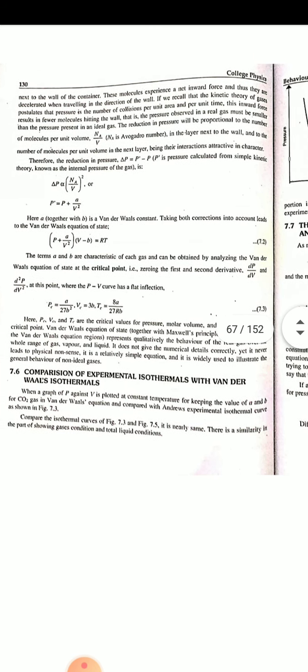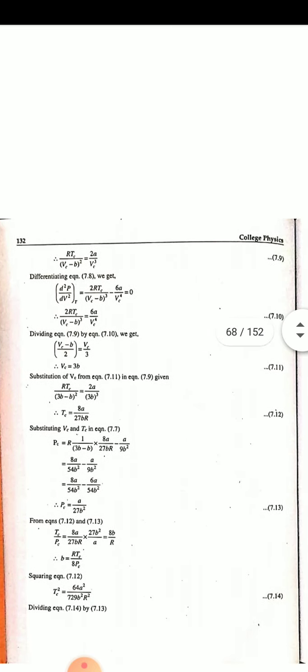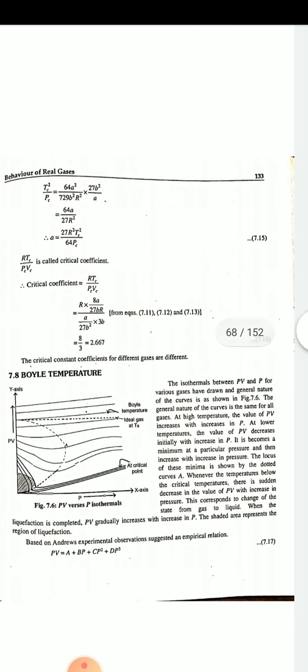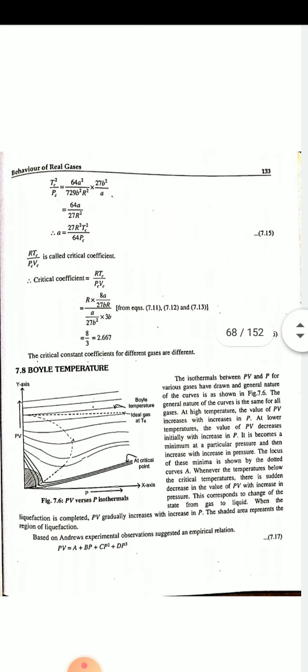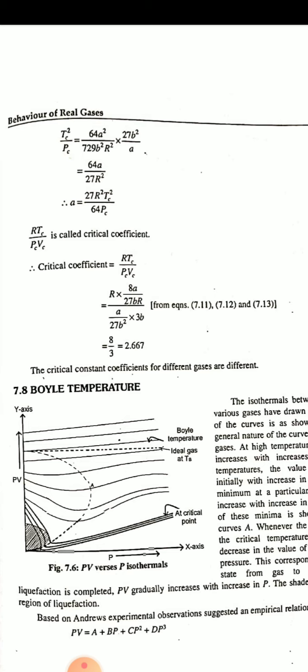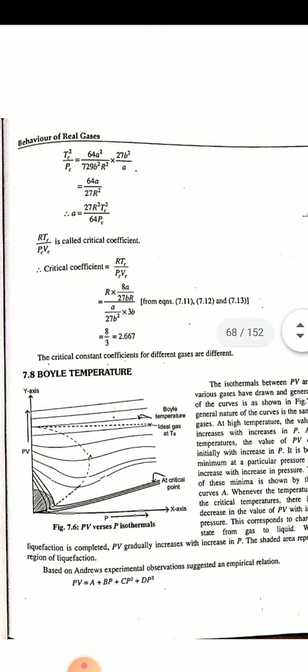Then comes the comparison of the experimental isotherms with the Van der Waals equation, and the relation between the Van der Waals parameters and the critical constants. We now get the Van der Waals equation as (P plus a upon V square)(V minus b) is equal to RT. Here is some derivation part; we are not going to take this part, we are skipping it. See here, this is the critical coefficient: RTc divided by PcVc is called the critical coefficient.